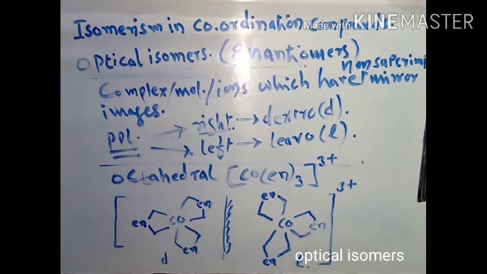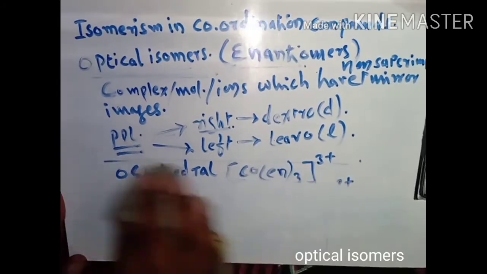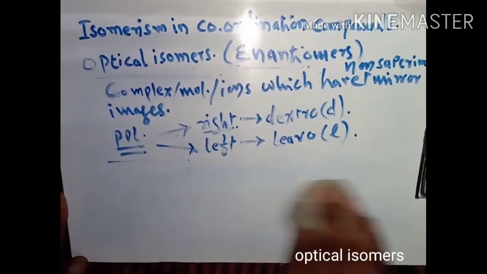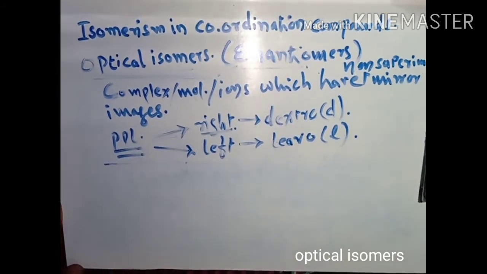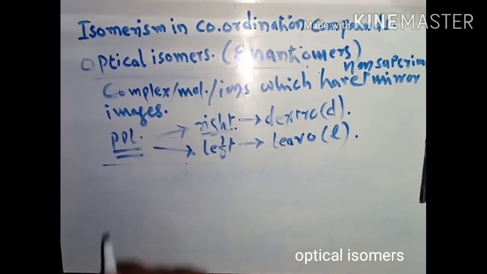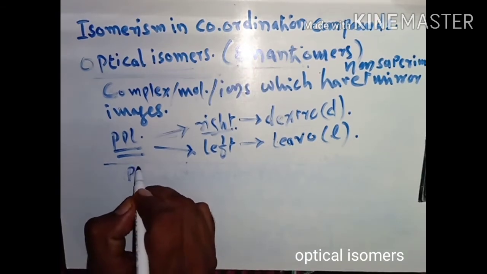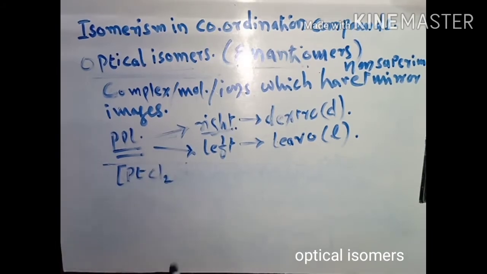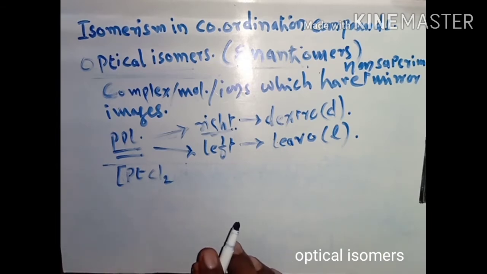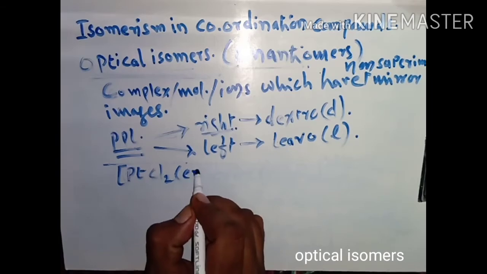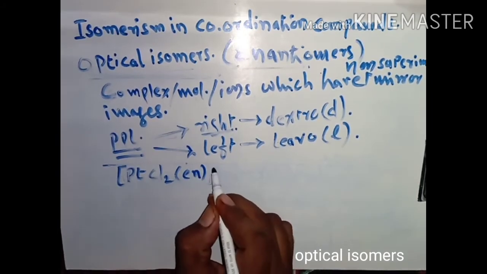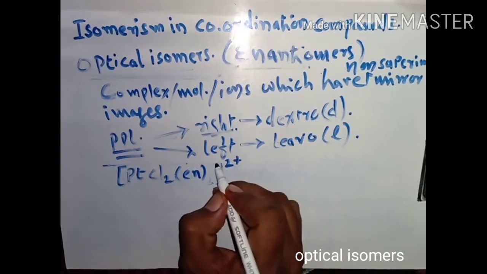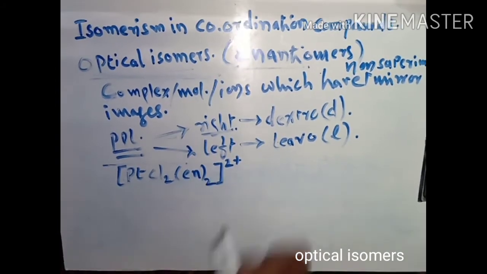Another example we can take, that is Pt Cl2 en2, dipositive, like this.